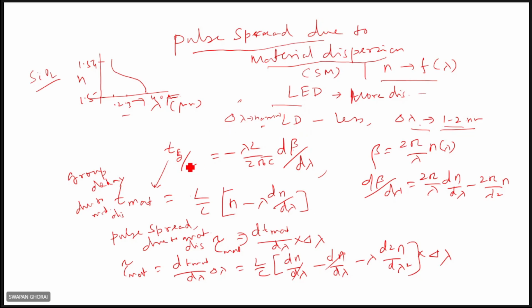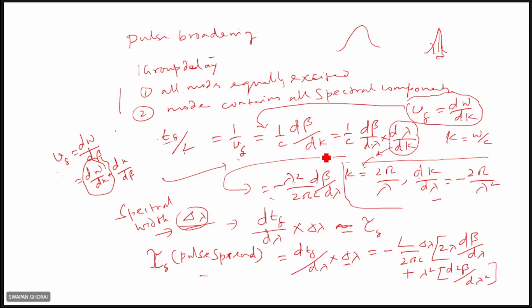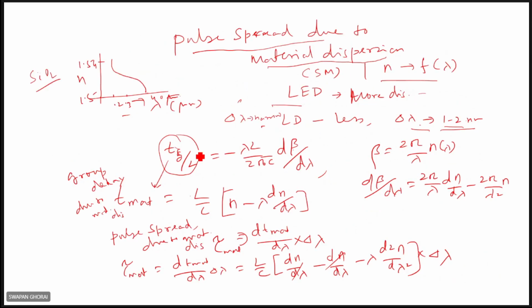From the previous definition, the group delay per unit length that you have seen is Tg by L, that is minus lambda square by 2 pi c d beta by d lambda. You see it here. Just now we have seen it. From the definition of group velocity, it comes as minus lambda square by 2 pi c d beta by d lambda, the group delay per unit length. So we have started with these relations from the group velocity. Now the group delay, this is general. Now group delay due to material dispersion, let us say T mat.